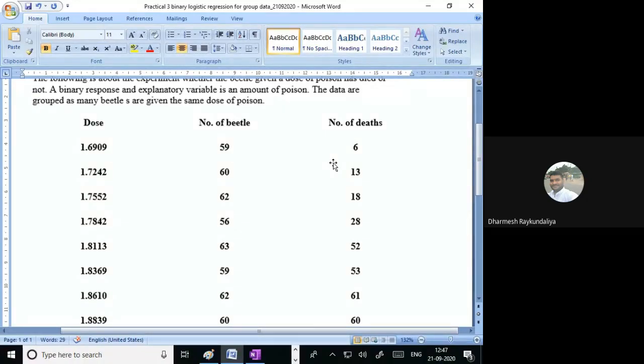But suppose we don't want to do that, then how do we perform the binary logistic regression for this? Can anyone suggest how to enter this data?